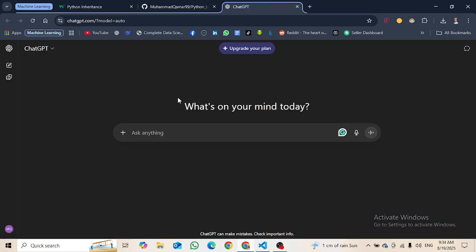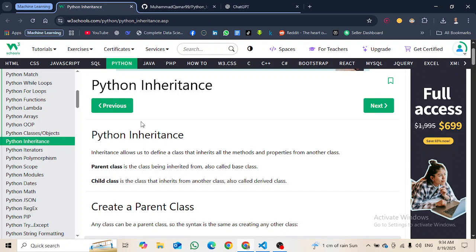Okay, I have ChatGPT open here. If I don't understand any point, we can ask ChatGPT and try to understand what the W3Schools website is